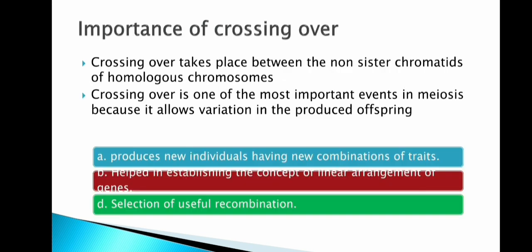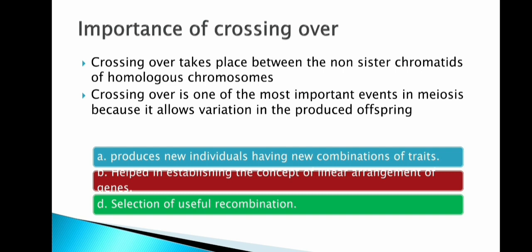So what is the importance of crossing over? Crossing over takes place between the non-sister chromatids of the homologous chromosomes. Homologous chromosomes means the same type of chromosome, so there will be an interchange of regions. This is the most important event in the meiotic division. It allows variations in the production of offspring, so new types of offspring will be produced because of meiotic cell division.